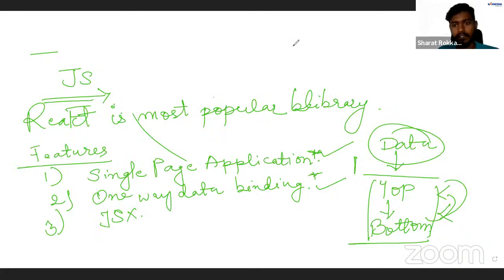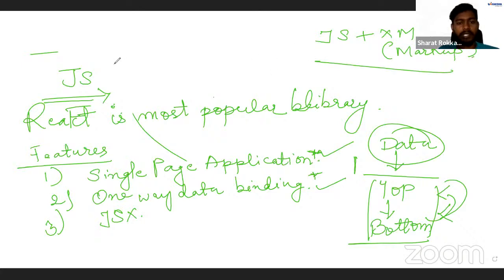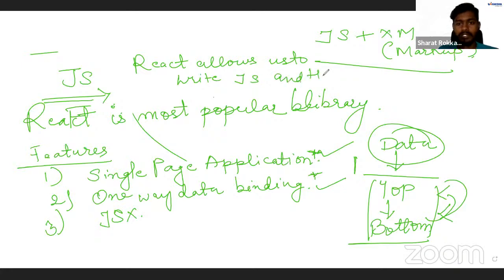Okay. Then you have this JSX. JSX simply means two things. JSX plus XML. XML is also a markup language if you know it. React allows us to write JavaScript and HTML code in a single line or in a single file.